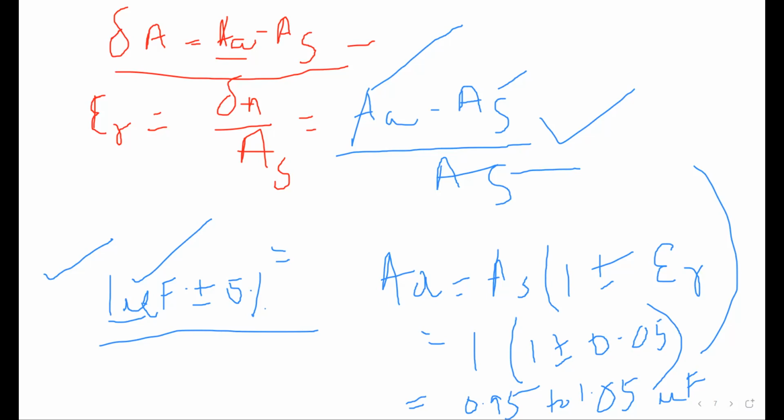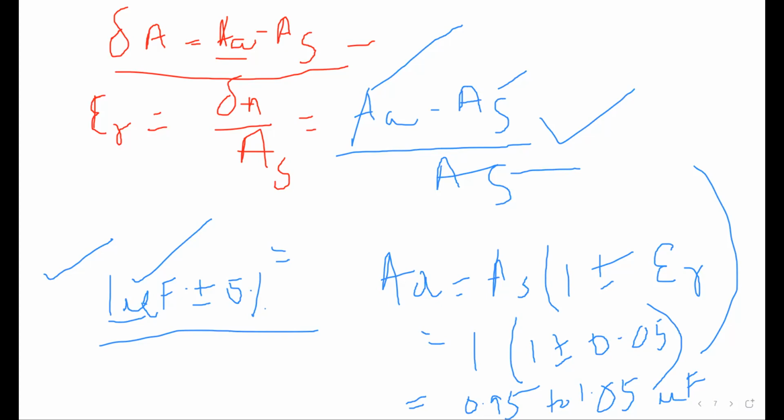If I use the capacitor between this range, that is 0.95 to 1.05, including the error, the capacitor won't create any damage, and the result we will get will be within the limit. I mean we will not get that much faulty result if we use the capacitor within this range.